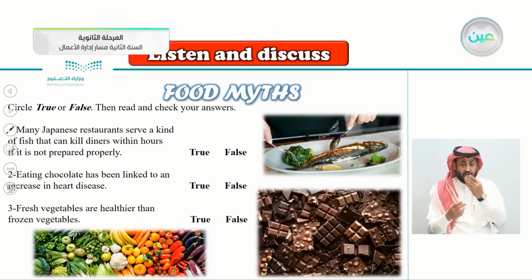Number one: many Japanese restaurants serve a kind of fish that can kill diners within hours if it is not prepared properly. So, do you think this is true or false? Try to guess here.